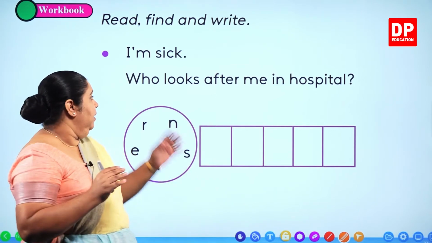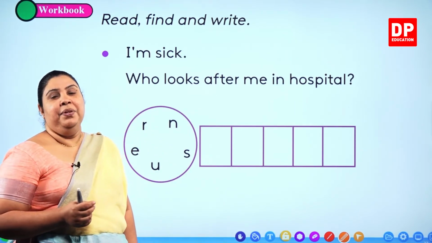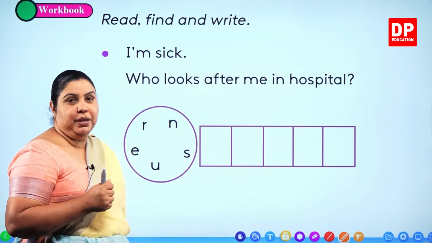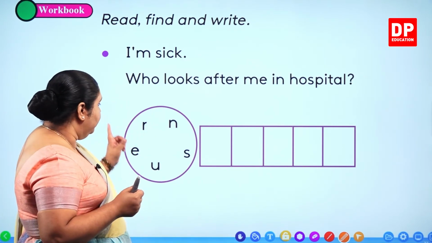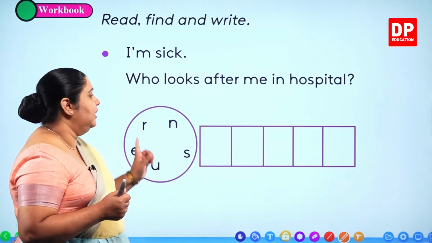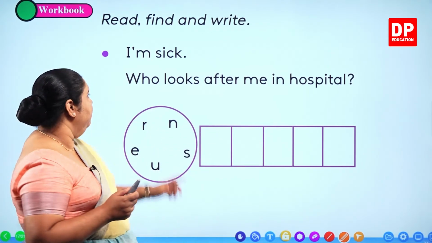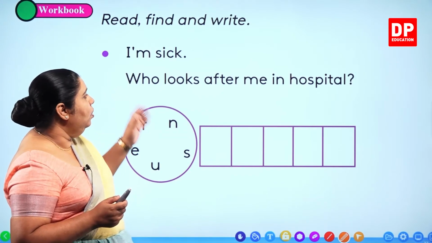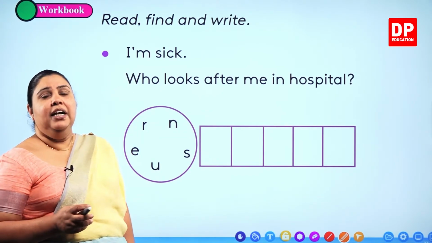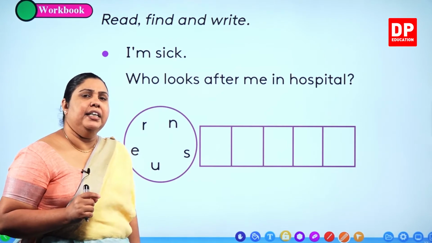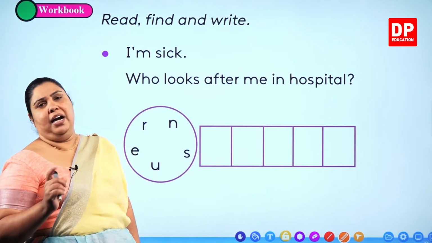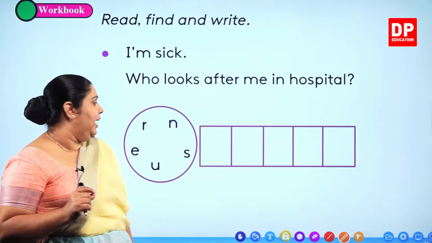So now we have some questions here. And out of those 5 people whom we spoke about, you must read, find the answer, and then we are going to write it inside these boxes. Okay? So I am sick. Who looks after me in hospital? කවුද පුතේ දැන් අපිට hospital එකේදී අපි අසනීප වුණාම බලා ගන්න කෙනා?